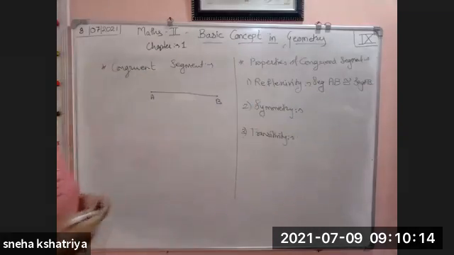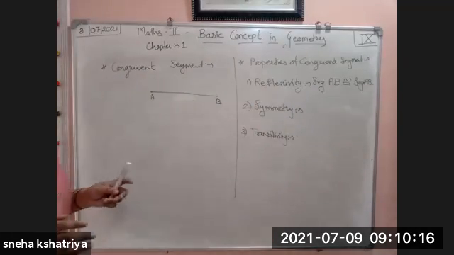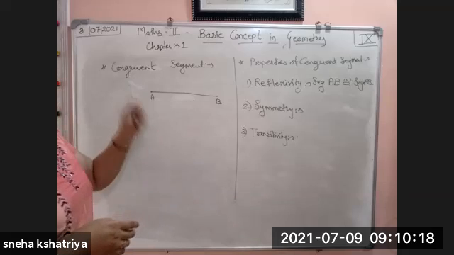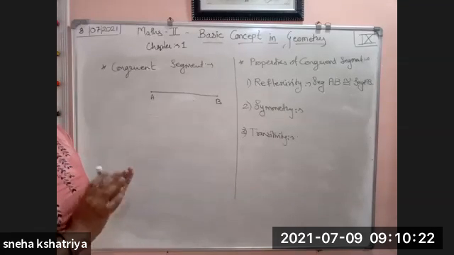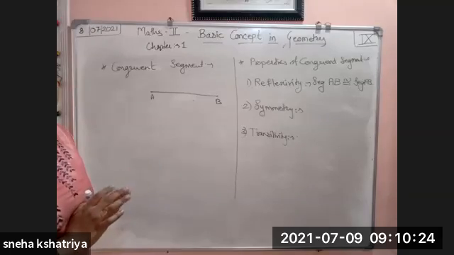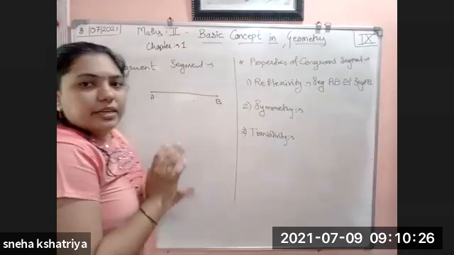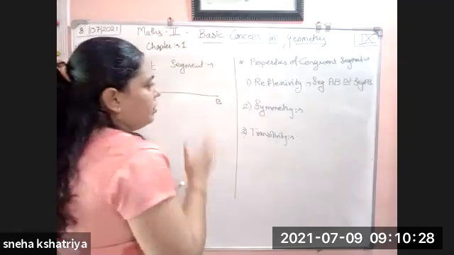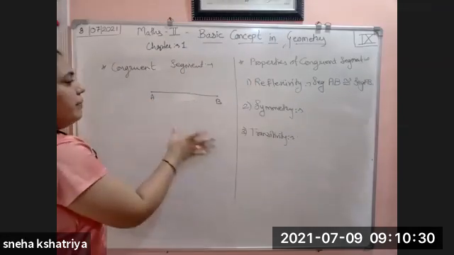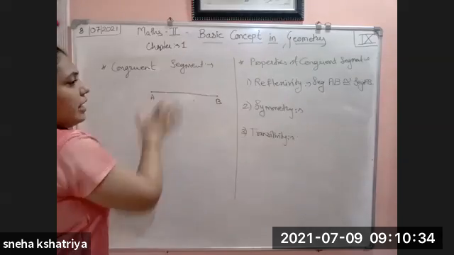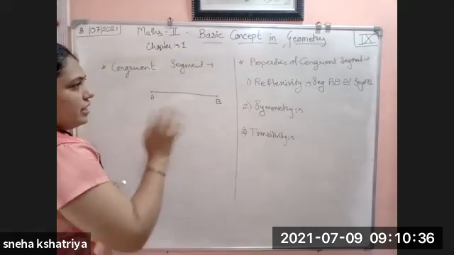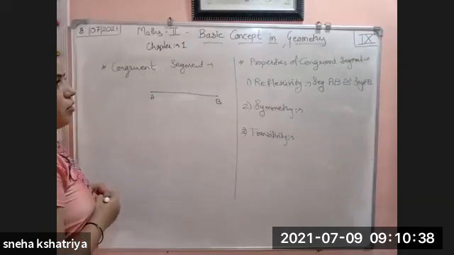Each and every segment is congruent with itself. कोई भी line लो, कोई भी segment लो, whichever segment you take, it is congruent with itself. If we copy AB and again put it on itself, it is again the same. So that is the first property of congruent segment.